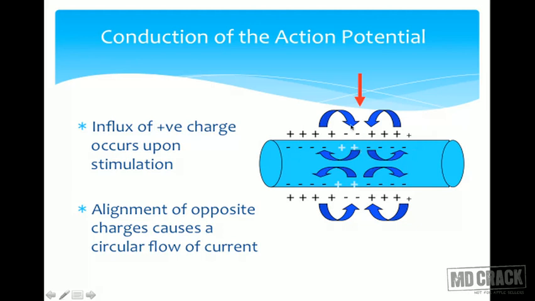But normally in an axon, since the action potential is generated at the initial segment, it will travel towards the periphery. But if I stimulate a nerve anywhere along its pathway, the action potential can travel in both directions. It is because of the local currents or the circular flow of the current. So this is the mechanism by which the action potential can spread. Such local currents will go on spreading the action potential across the membrane.